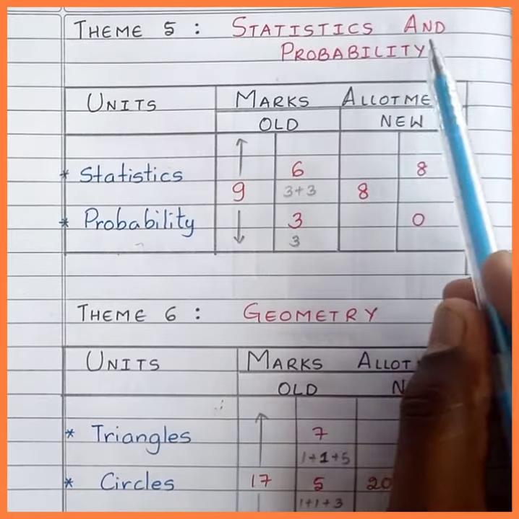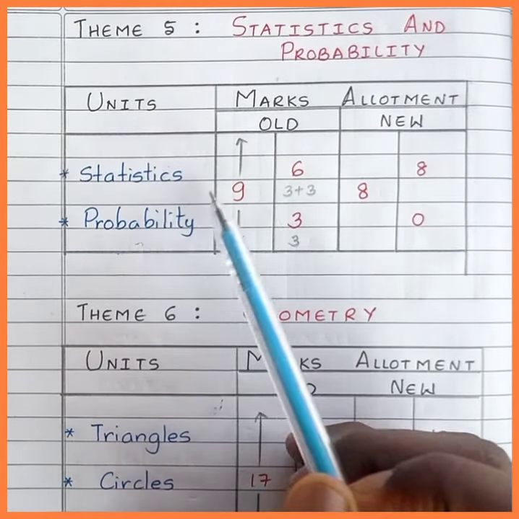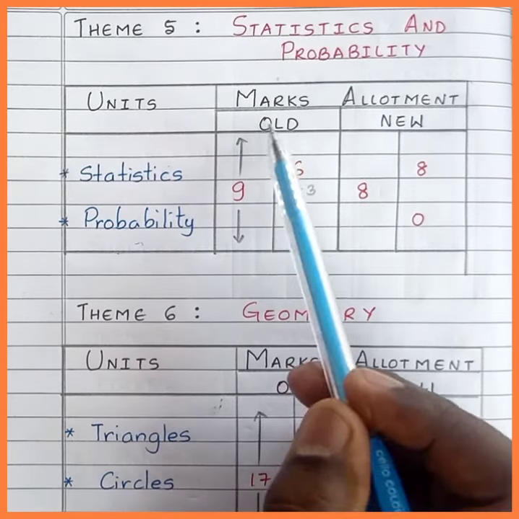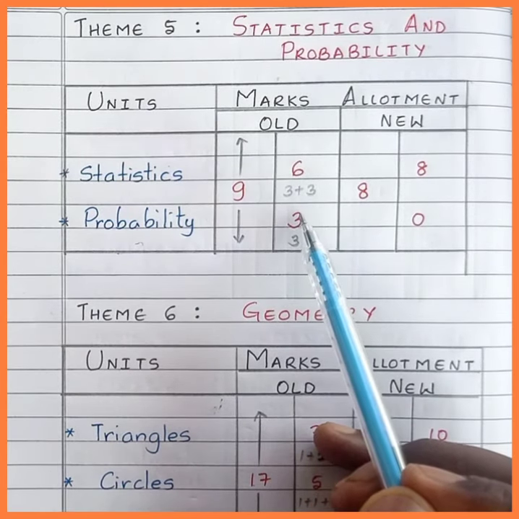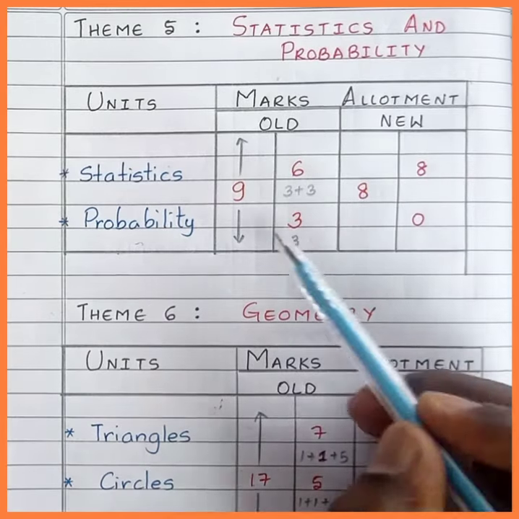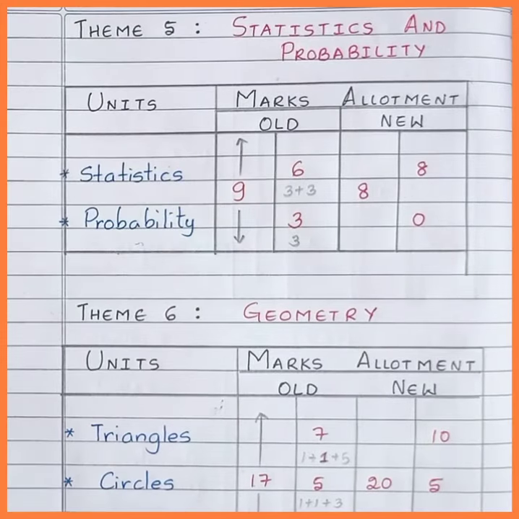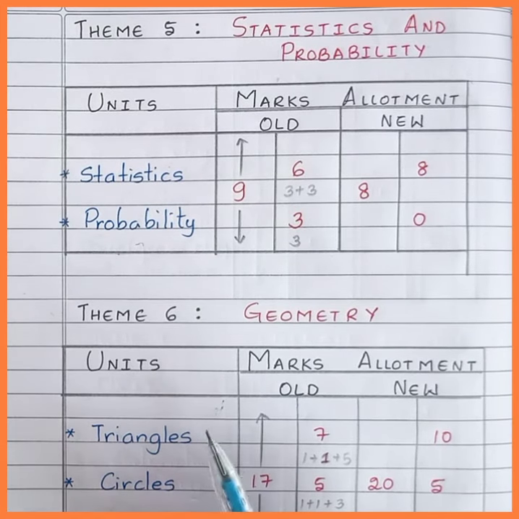Theme 5 statistics and probability. The units are statistics and probability. The unit probability is completely deleted. Last year's total marks allocation for this theme is 9 marks, that is 6 plus 3. Now this year we can expect a total of 8 marks for this theme.